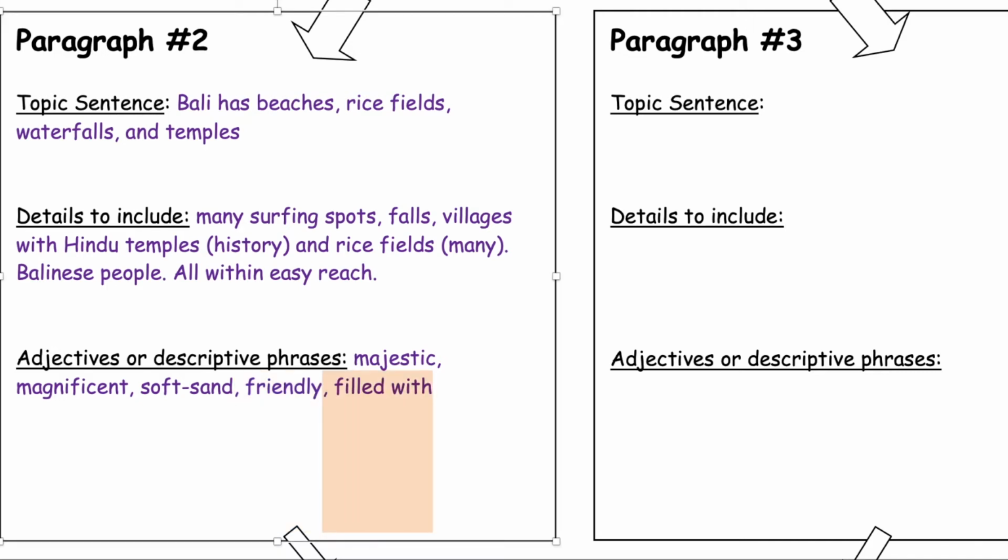I can say that the island is filled with friendly Balinese people or packed with rice fields. So this is just to give me some ideas of what language I can use so that my writing process becomes more fluid and I don't get stuck as often. So let's move on and get to the paragraph itself.